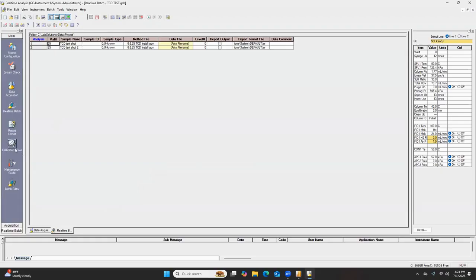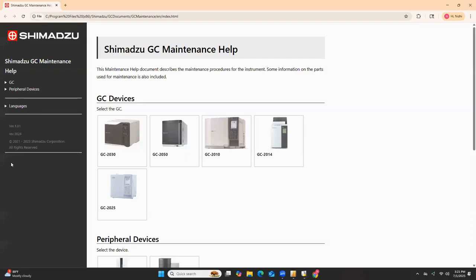So the next one's calibration curve. This is the same as report format. There's really no need to click this button now. We'll do this in post run when we get to that point. Maintenance guide, it's the exact same maintenance guide. That maintenance guide button pulls this back up.